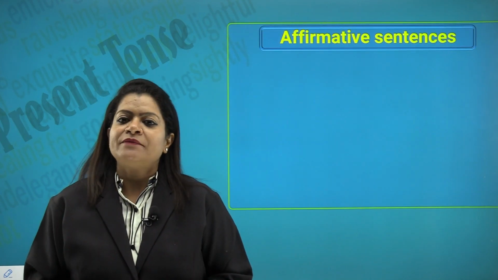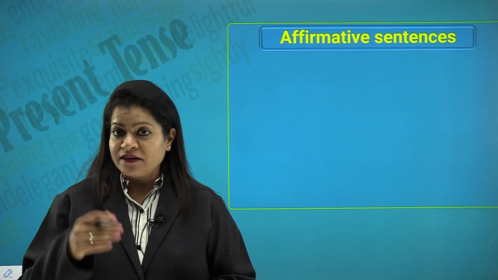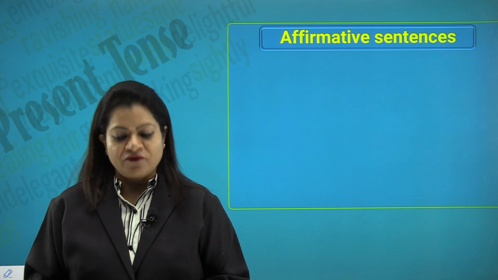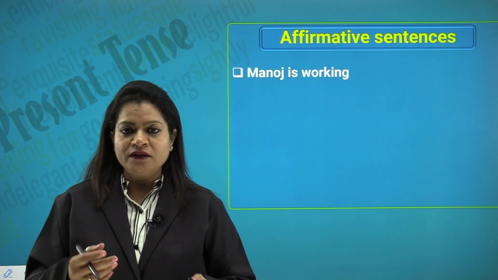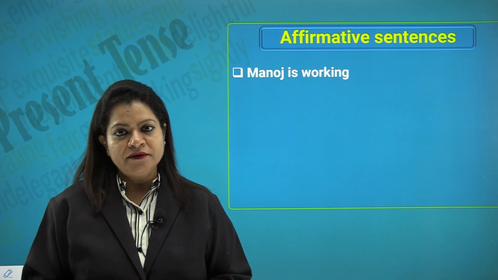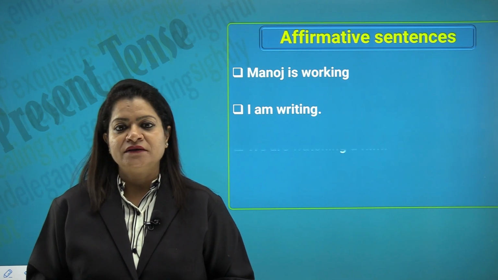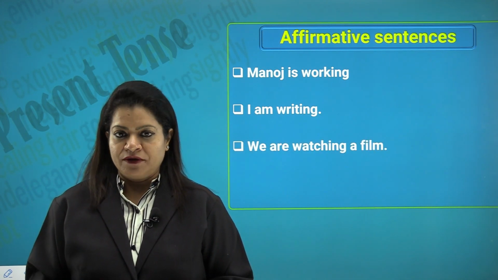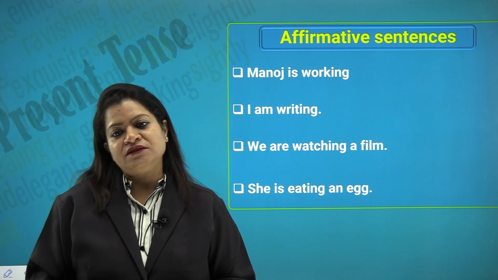So, let us look at the examples of present continuous tense, and the sentences that we are looking at are the affirmative sentences. First one, Manoj is working, I am writing, we are watching a film, she is eating an egg.